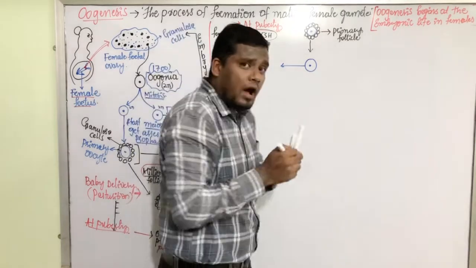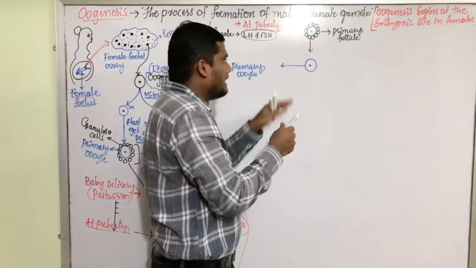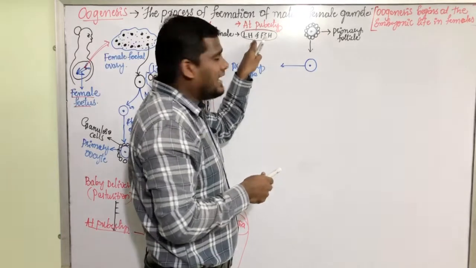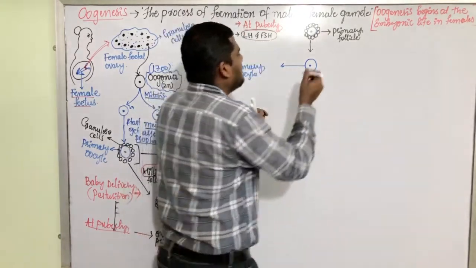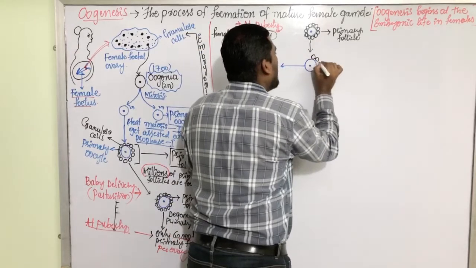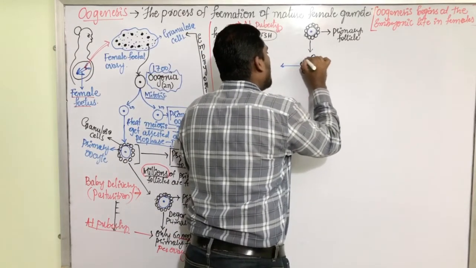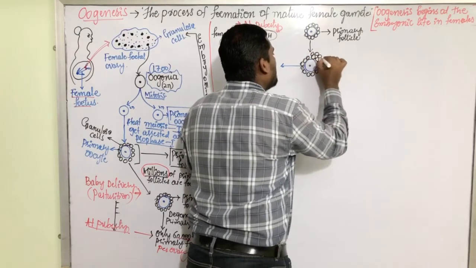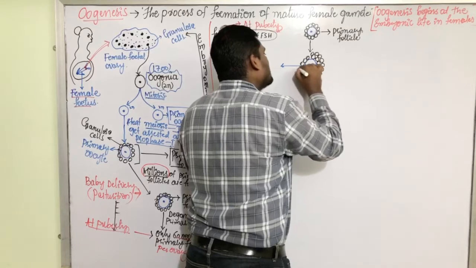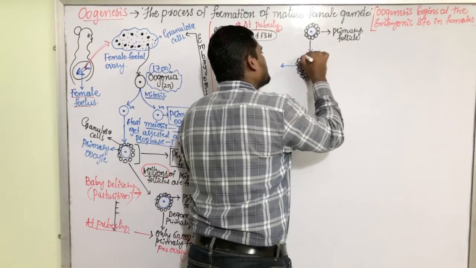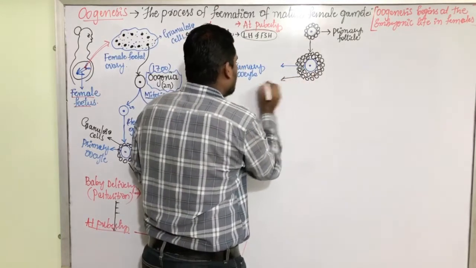Around this, we have only one layer of granulosa cell till now, but as the FSH and LH act upon the ovary, due to this, multi-layered granulosa cells are arranged. Multi-layered granulosa. This is the granulosa.